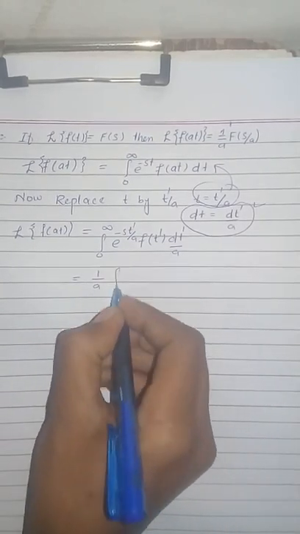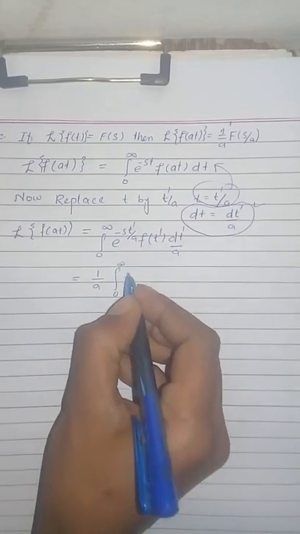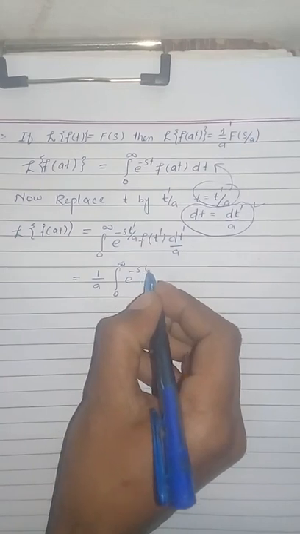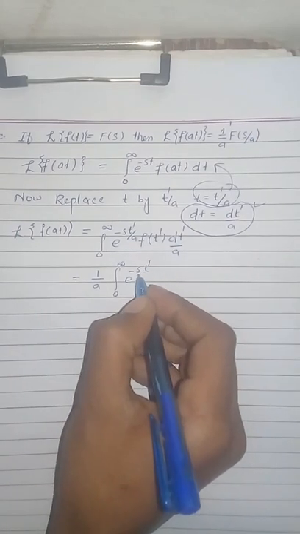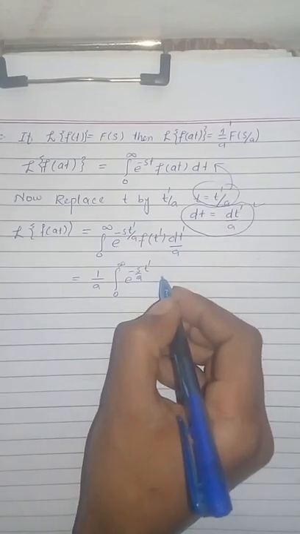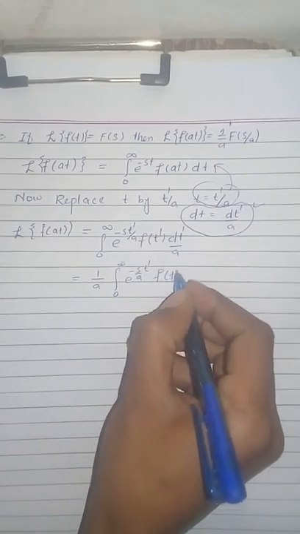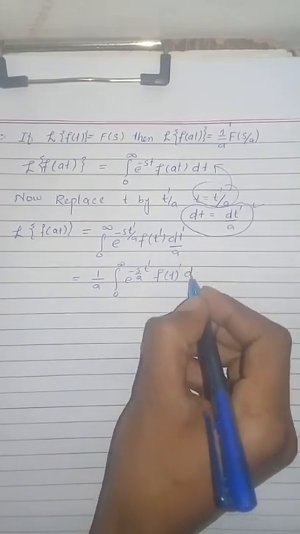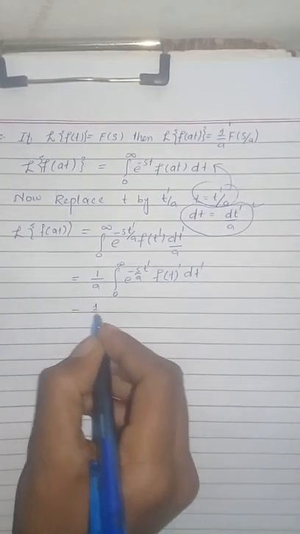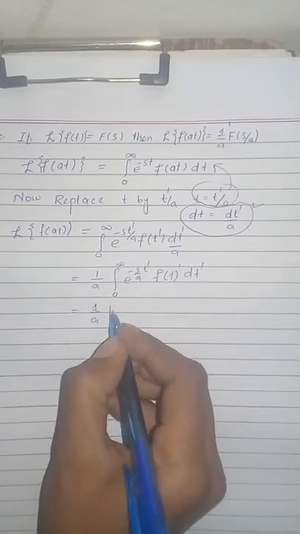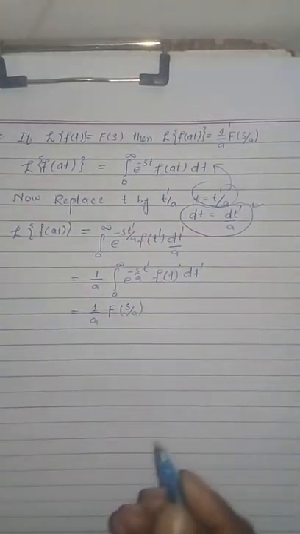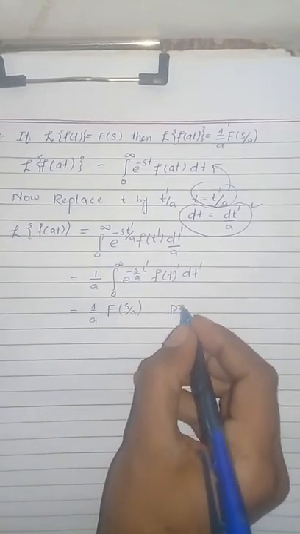Take common 1 over a, integration from 0 to infinity e power minus s into t dash divided by a into f of t dash into dt dash, which is equal to 1 over a into F of s divided by a. So this is our proof.